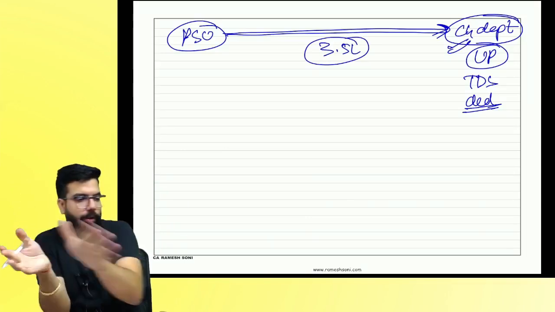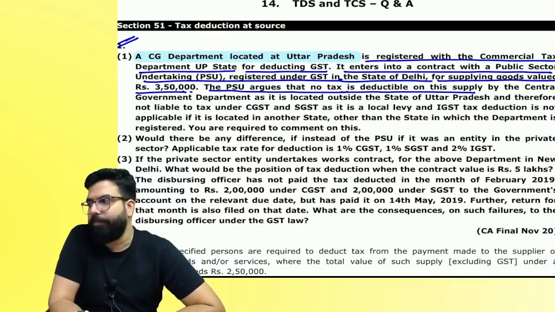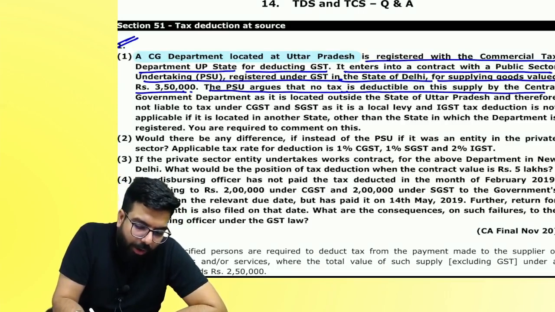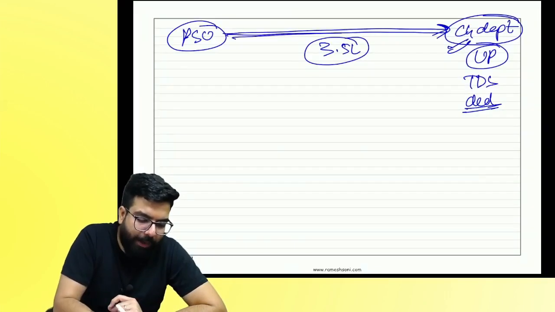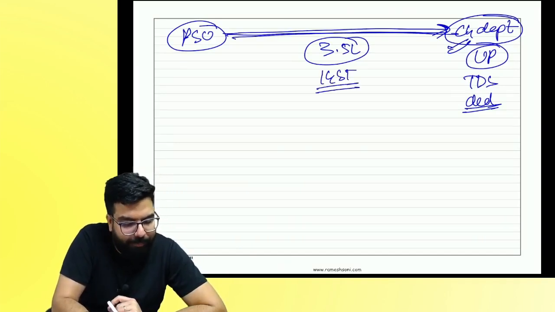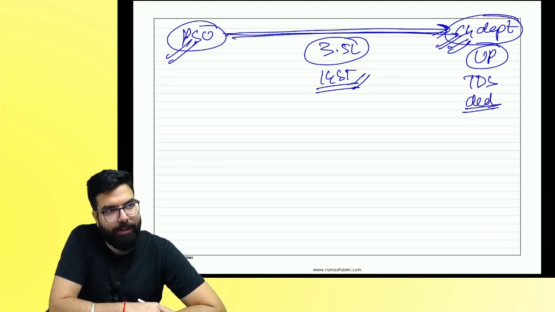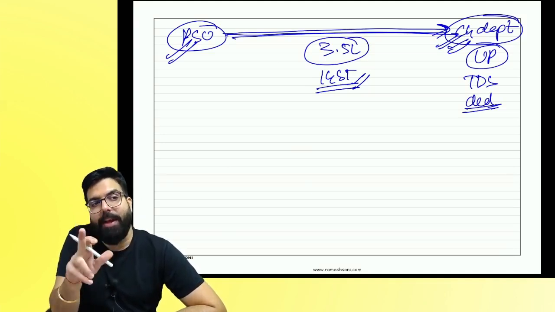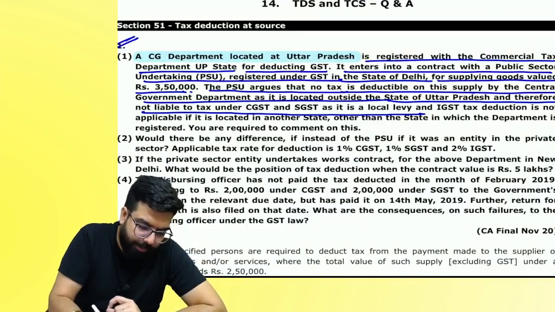Okay. Next. The PSU argues that no tax is deductible on the supply by the central government department as it is outside the state of UP and therefore not liable to CGST, SGST. When it is supplying, it will charge IGST. Do you agree with me? PSU is telling that because I charged IGST, they should not deduct TDS. Is it correct? Why should they not deduct TDS? Because whenever one TDS deductor is supplying to another, TDS is not deductible.